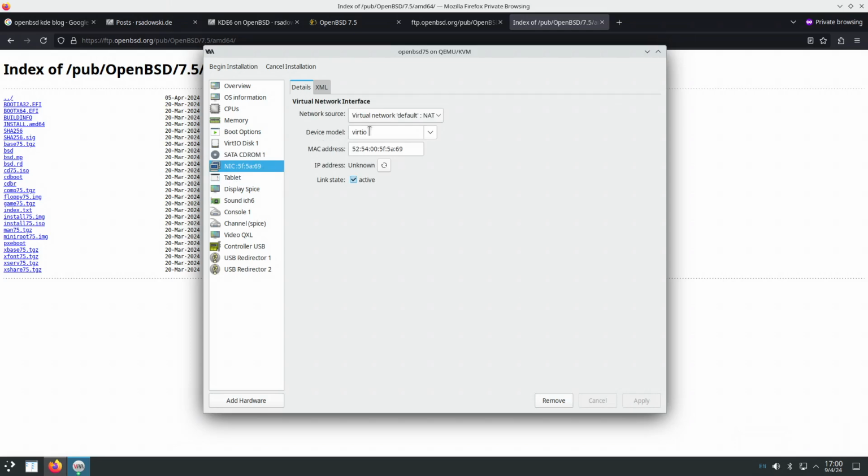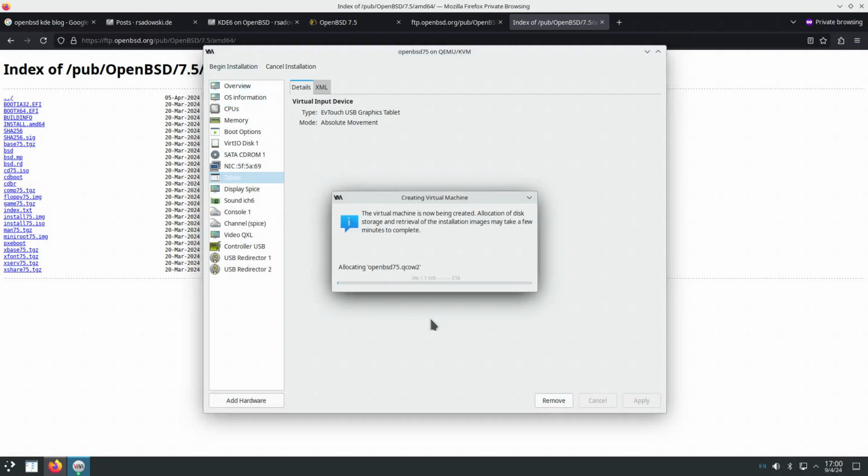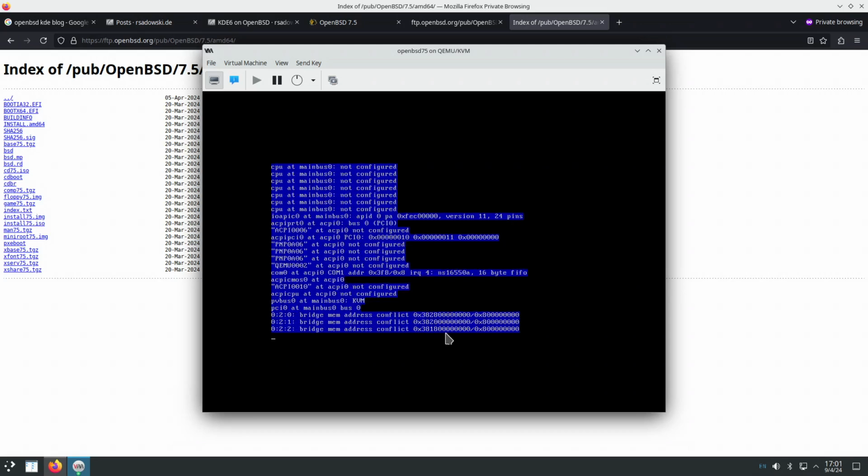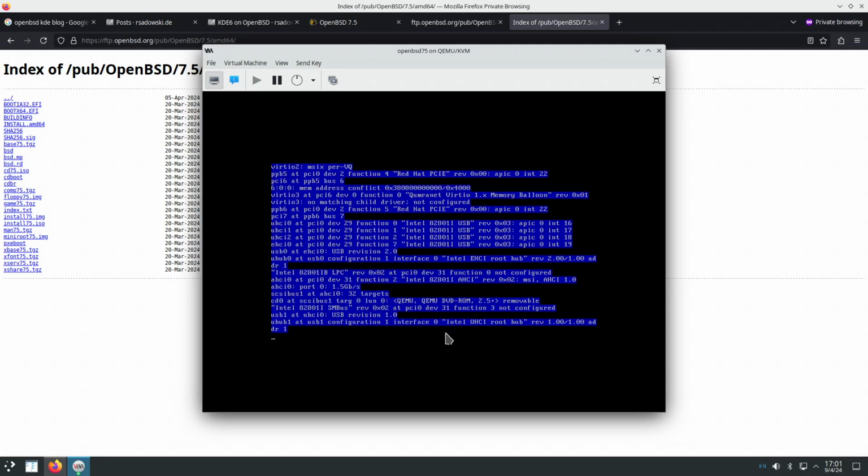Network interface card VirtIO. And tablet. We can begin installation. It's creating the virtual machine hard disk, and it's going to boot from the ISO. And then it's going to offer me to start the OpenBSD installer.